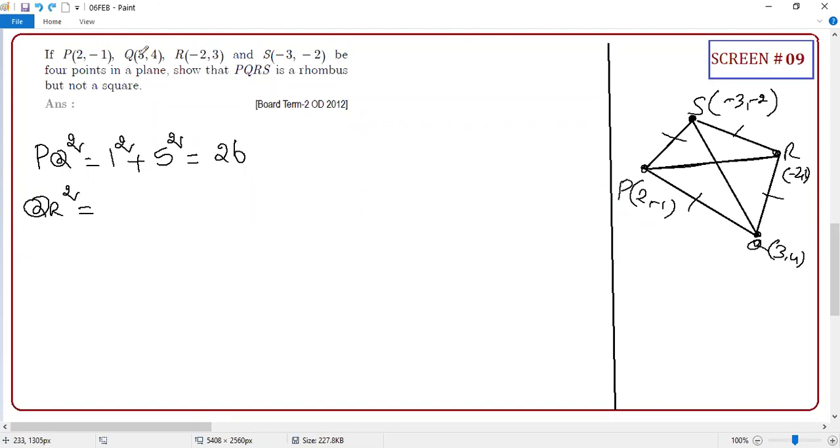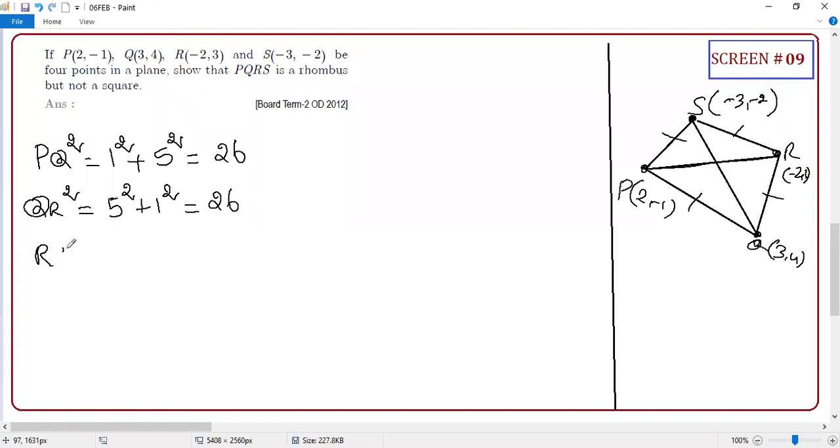Now coming to QR. 3, 2 minus 2. Who is going to say? 5 square. Now I want an answer from Bharani. Bharani, tell me what is the distance? 1 square. Don't say -1 plus 1, always 1 square. The answer is 26. What a beauty.